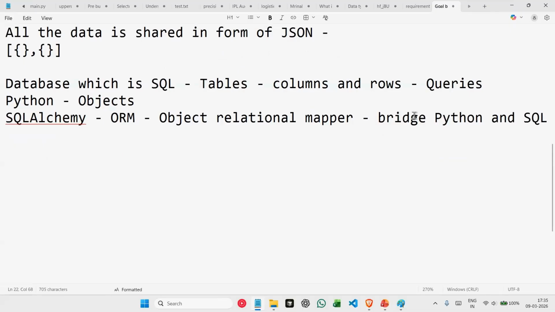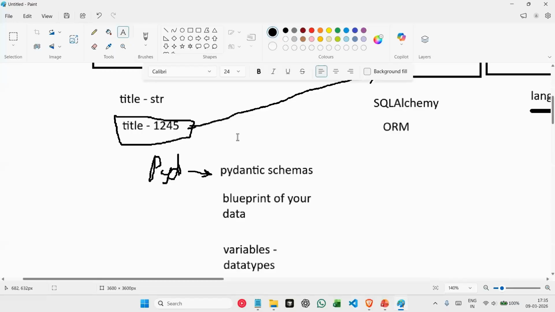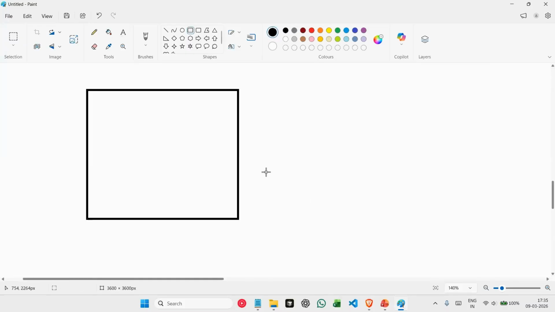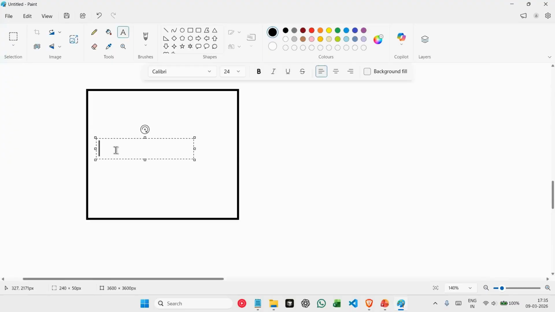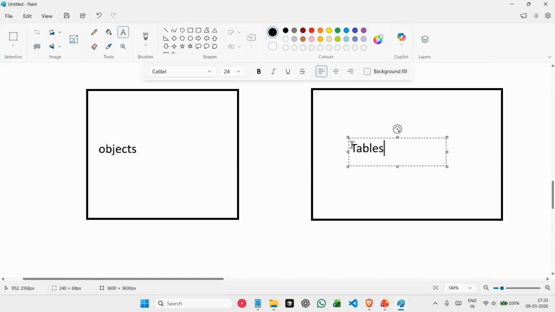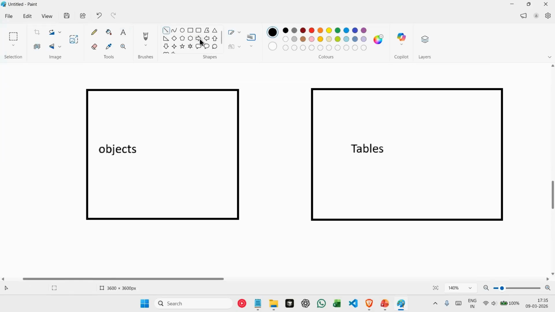Basically here we have Python that understands only objects, and we have SQL that understands only tables. What SQL Alchemy does is it acts like a bridge in between these two.